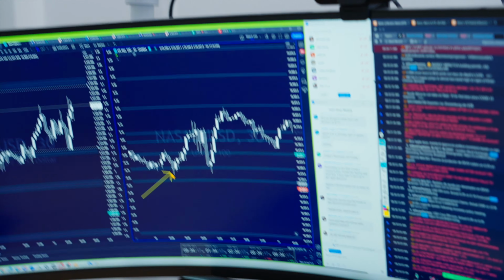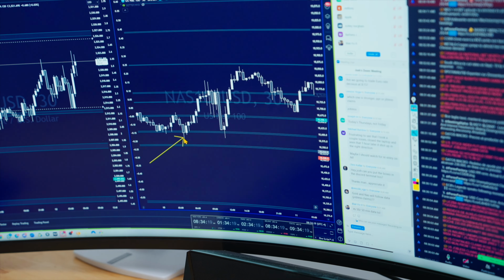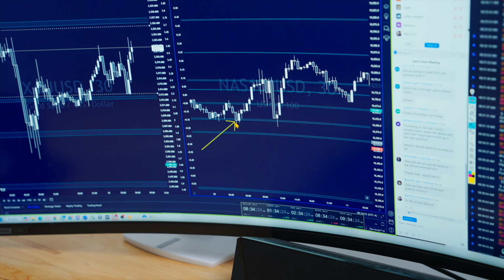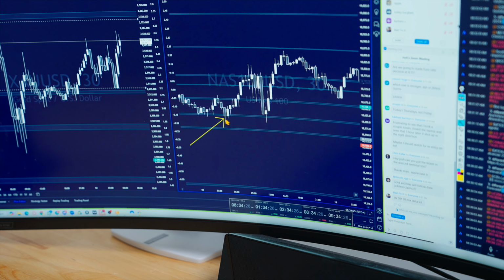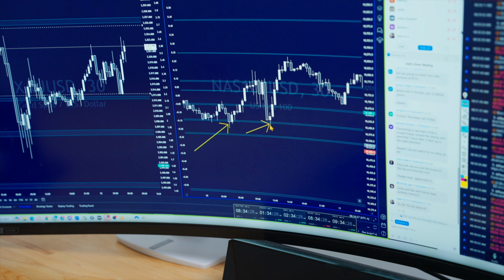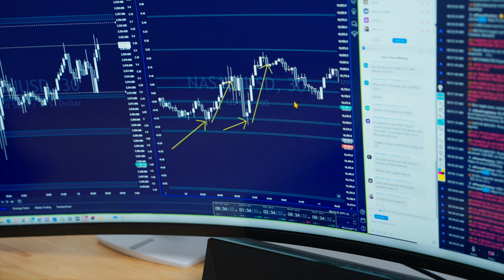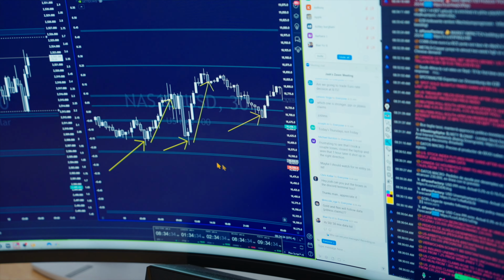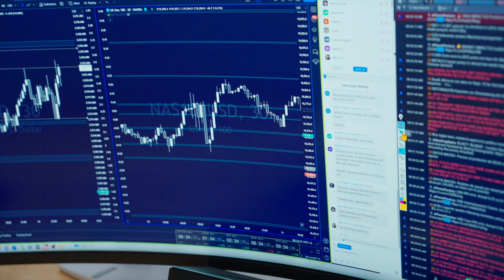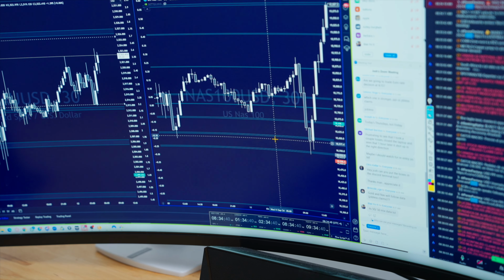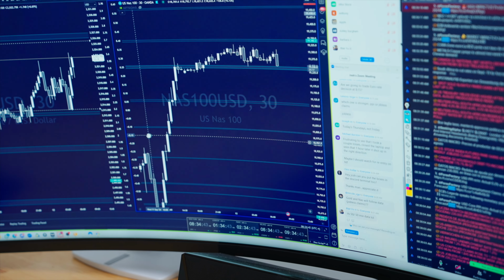NAS will do this a lot where you look on the lower time frame. This is the 30-minute time frame. So this wick on the 5-minute, you get closures. If you're looking at the lower time frame and you're going against the bias, someone's entering sells here. Someone's entering sells here in the lower time frame. Both times, they're just fake outs. Again, here, perfect example, right? You guys have seen me take entries like this millions of times. We get a break below support, I put an alert, and I'm just going to wait to see if it comes right back above this area, and then I enter as soon as it comes back up.